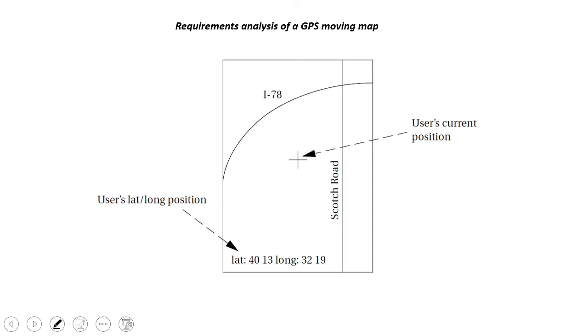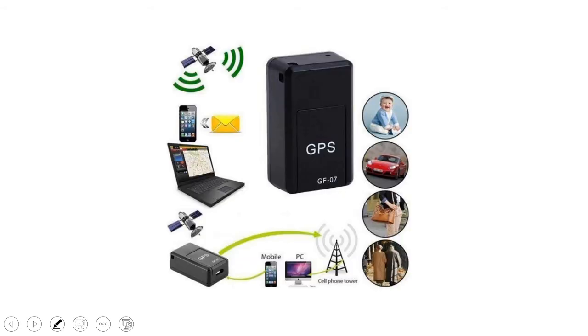Nowadays, the GPS moving map is used in many places. This is a major application of GPS. In our mobile, we have GPS. In our car, we have GPS. In our personal computers, mobile towers. Even nowadays, for children, they are fixing a GPS tracker in the child's device or the child's clothes somewhere. Wherever the child goes, they can track where the child is.